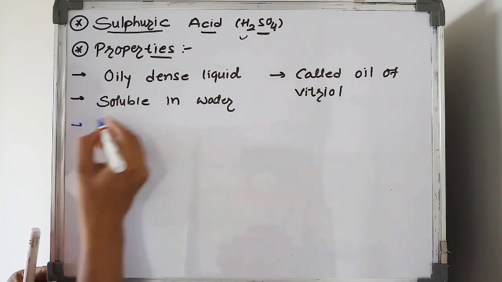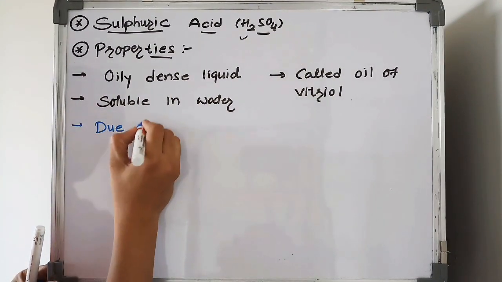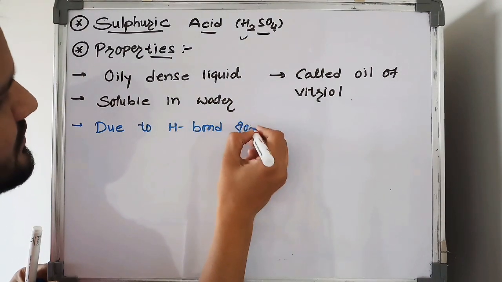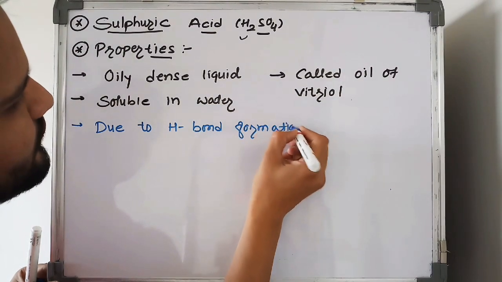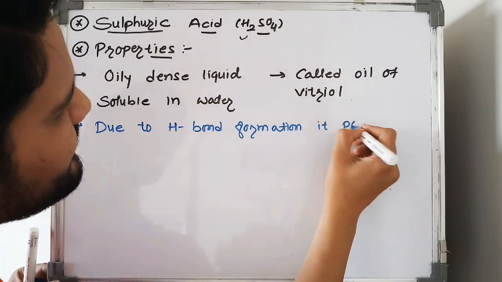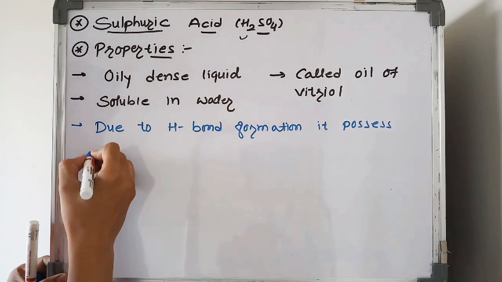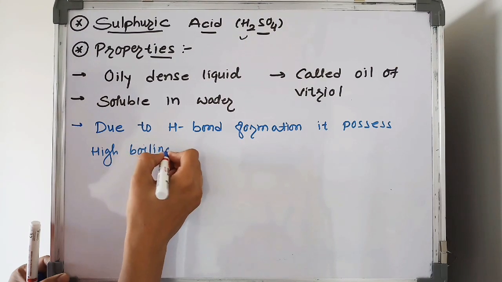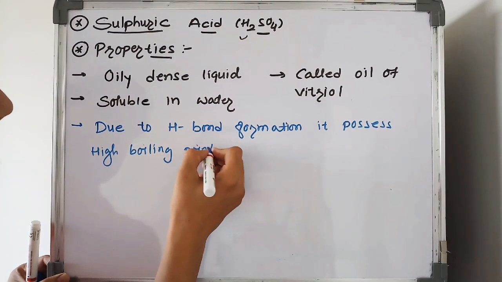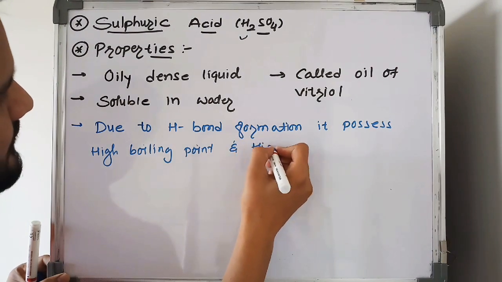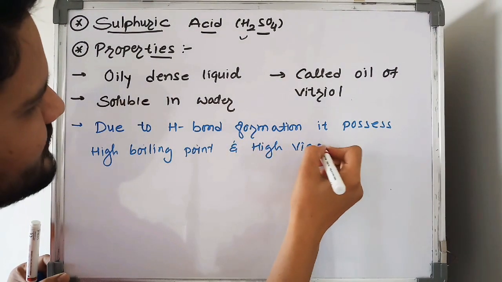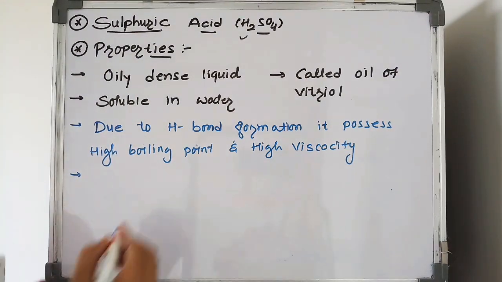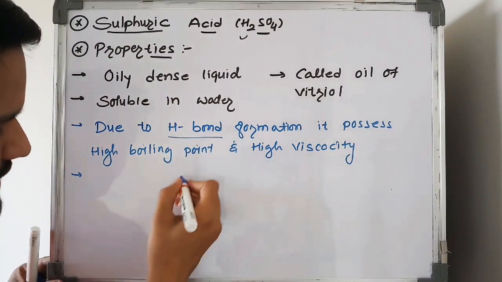It is soluble in water, and due to hydrogen bond formation, it possesses a high boiling point and high viscosity.